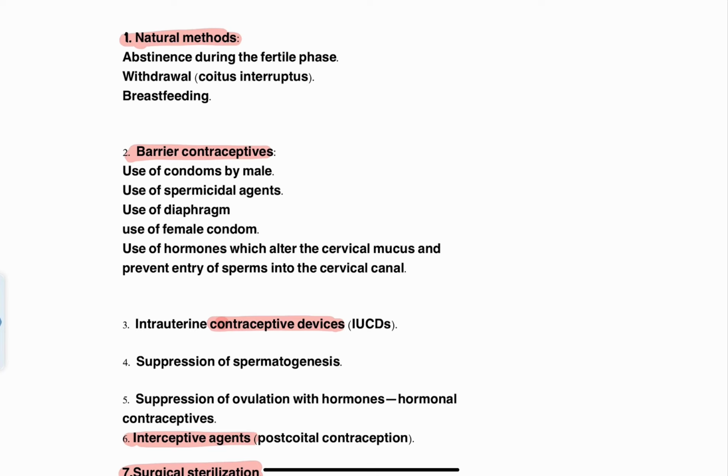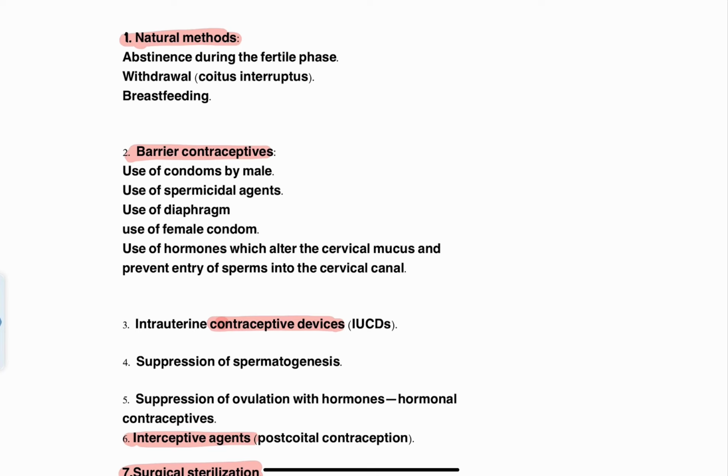Okay. So now the second most important method is barrier contraceptives. What do you mean by barrier contraceptive? What do you mean by barrier? Barrier means something which is shielding. In very simple terms, barrier is a shield. So barrier contraceptive is nothing but you're going to provide a shield, and this shield is going to prevent the fertilization of the sperm and the ovum. This barrier is going to stand as a shield and prevent the fertilization. That's all. It's very simple.